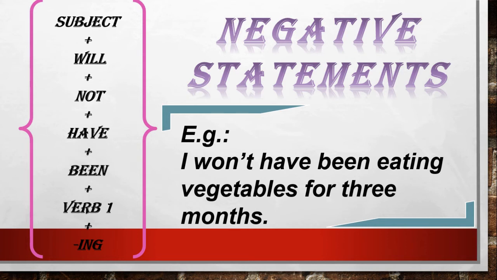Example, I won't have been eating vegetables for 3 months. The short form of will not is won't. We know that already. So instead of will not, I wrote won't. I won't have been eating vegetables for 3 months.